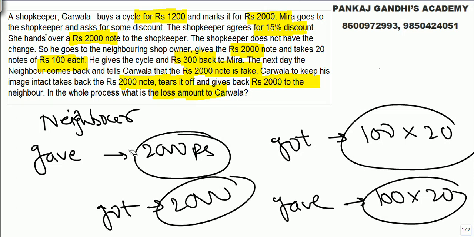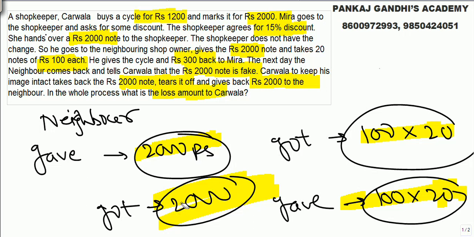I repeat, he gave a 2000 rupee note, got 20 notes of 100, and next day gave them back. So in the whole process with the neighbor, there is no profit or loss. Please understand, with the neighbor there is no loss.